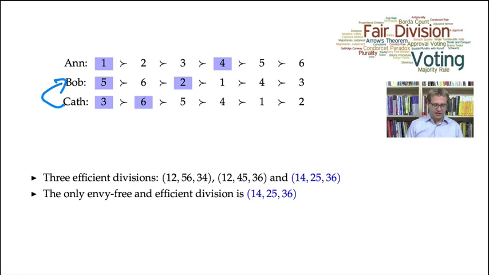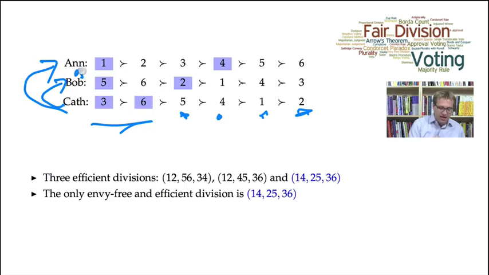envy Bob's allocation because 5 and 2 are strictly worse than the objects that Anne receives. Kath certainly doesn't envy Anne's allocation because 1 and 4 are strictly below her allocation. Does Bob envy Anne? Well, Anne receives 1 and 4, and both 1 and 4 are strictly below Bob's allocation. So Bob is not going to envy Anne.